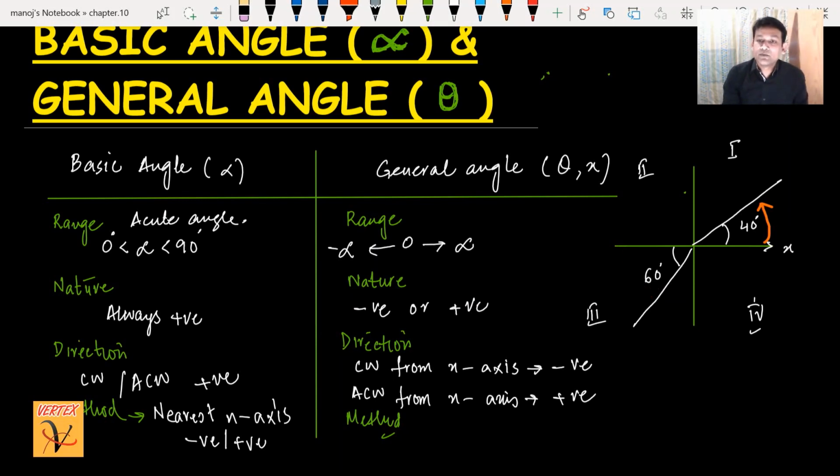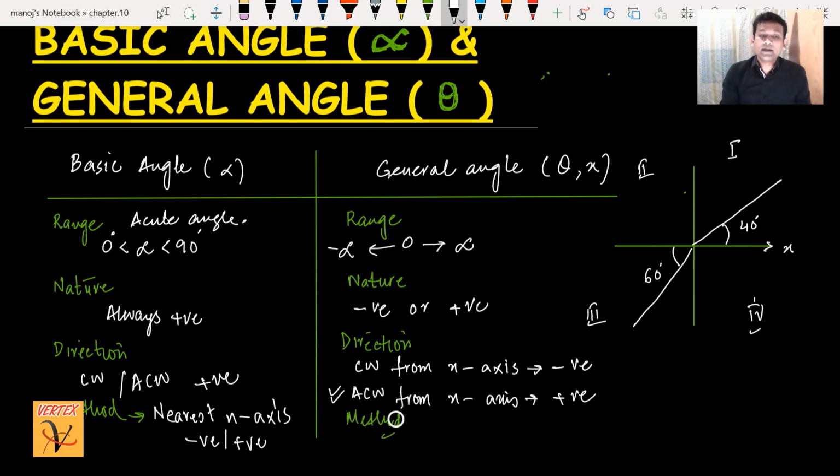But when I'm talking about the general angle, is it clockwise or anti-clockwise? Now you have to decide, or it will be given in the exam, in the paper or in the book, whether we have to find the angle negative clockwise or anti-clockwise. That will be given, but normally I would like to use positive, anti-clockwise.